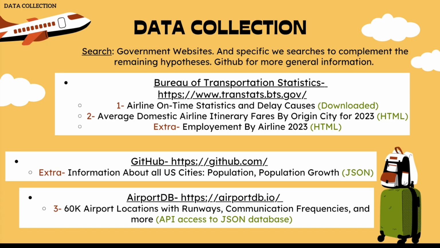Starting off with the data collection, I initiated the search on the government website, the BTS, Bureau of Transportation Statistics, where I was able to find pretty much most of the data I was looking for. I also needed to find the airport size, and the closest metric I found was the runway lengths and widths in a database called AirportDB, saved in a JSON format. So I extracted that using an API key. From GitHub, I found general information about cities and their populations.